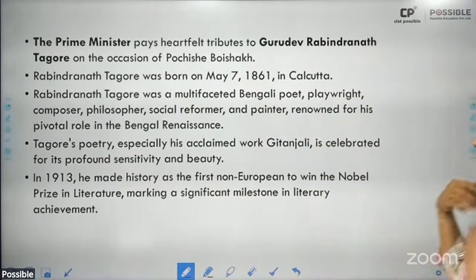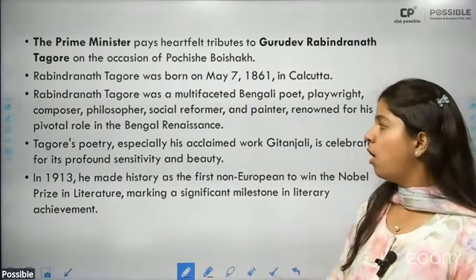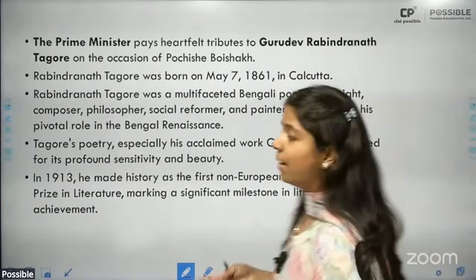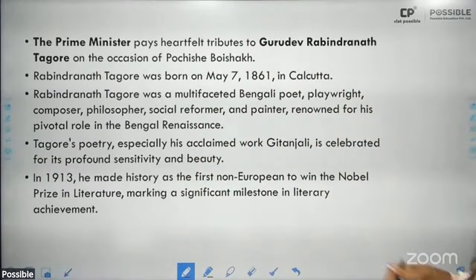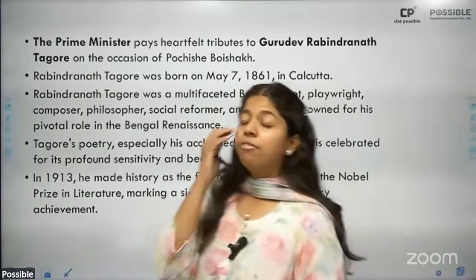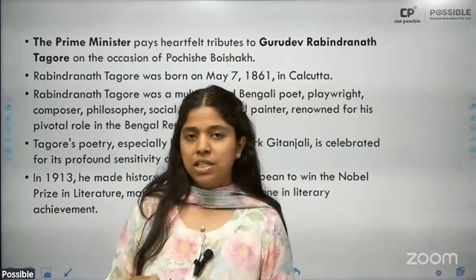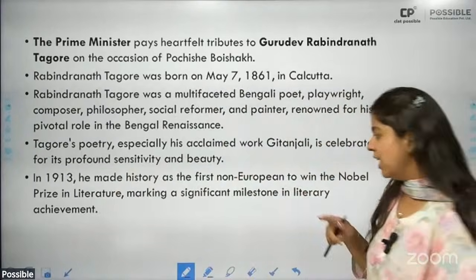He is a poet, playwright, composer, philosopher, social reformer, painter, and is basically known as the pivot of Bengal Renaissance. His most acclaimed work has been Gitanjali. Then it was in 1913 that he made history by being the first non-European, the first Asian, and the first Indian to be bestowed the Nobel Prize in Literature.